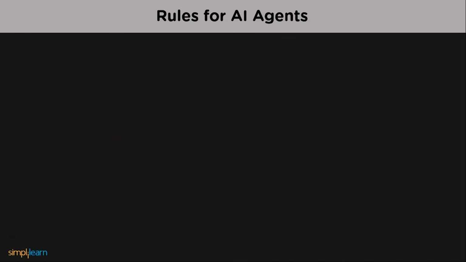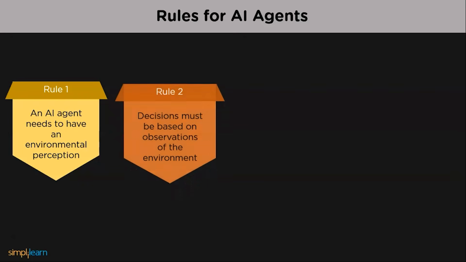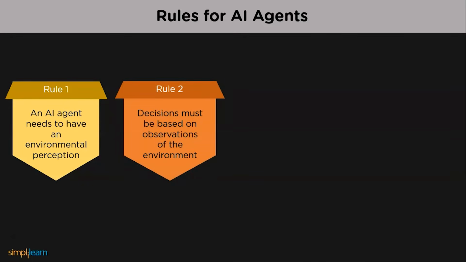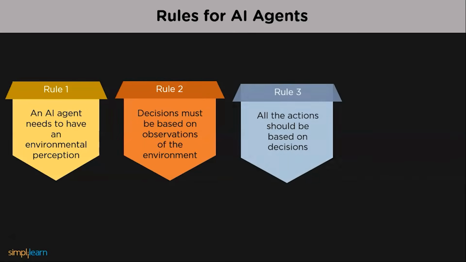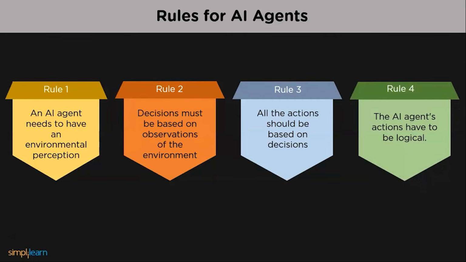Agents must adhere to certain rules. Let us list them out. Rule number 1: an AI agent needs to have environmental perception. Rule number 2: decisions must be based on observations of the environment. Rule number 3: action should follow decisions. And coming to rule number 4: the AI agent's actions have to be logical. The best possible outcome comes from making rational decisions that maximize performance.